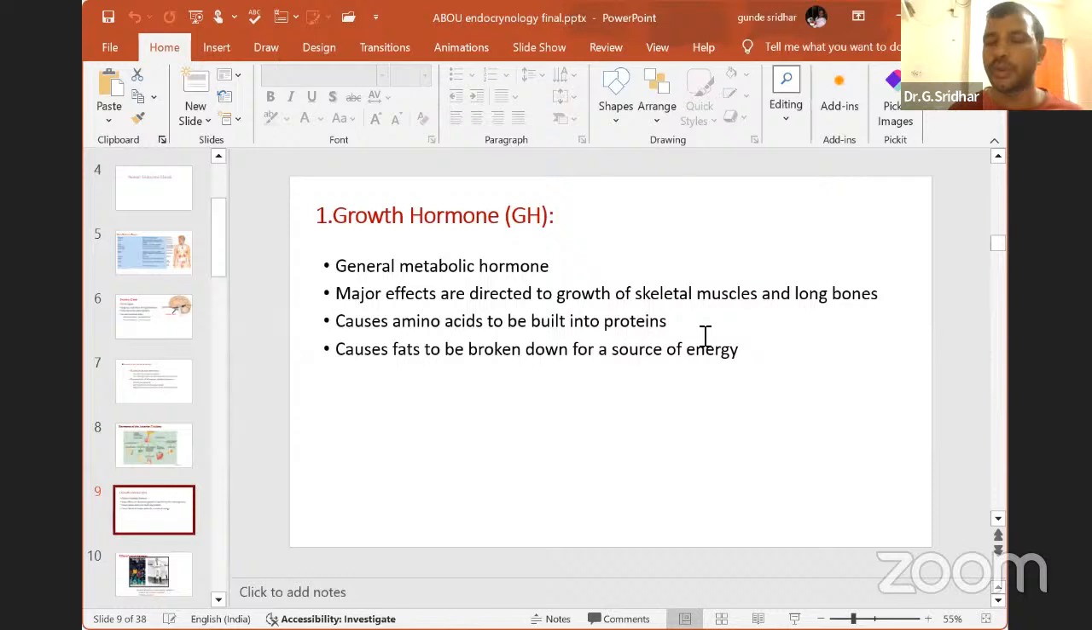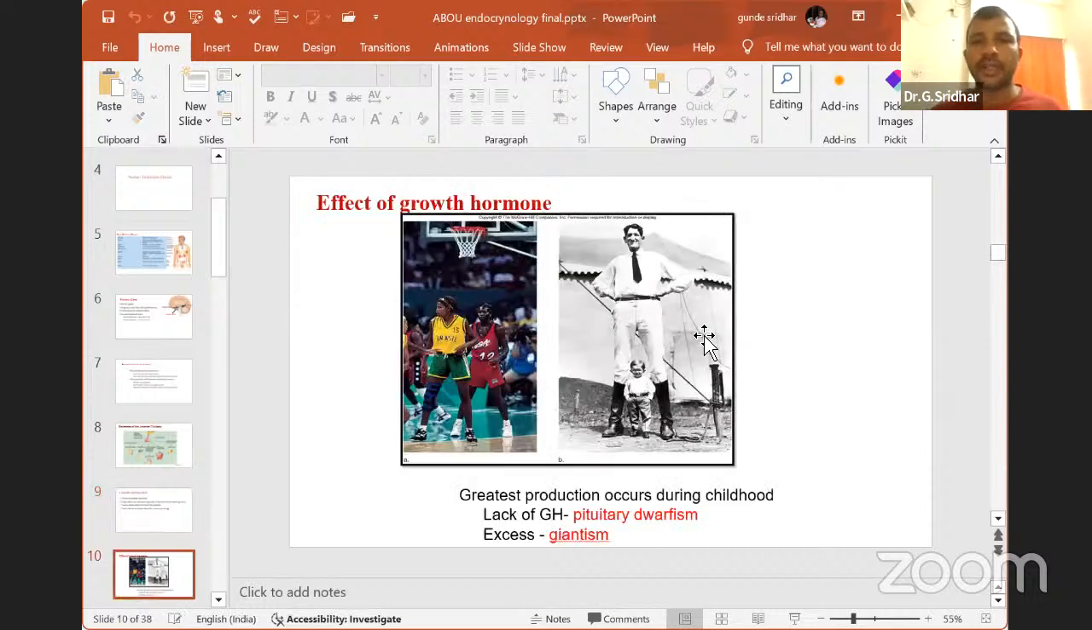It causes fats to be broken down as a source of energy, because generally fats are the major source of body energy. That's why carbohydrate, lipid and protein go through metabolic reactions, releasing different energy sources. These energy sources are useful to develop your bones, especially long bones, and skeletal muscles. Then you can see here the effect of growth hormone. I mean to say that every hormone you should discuss like this: when it is more, what type of problem; when it is less, what type of problem; and generally, what is the condition.